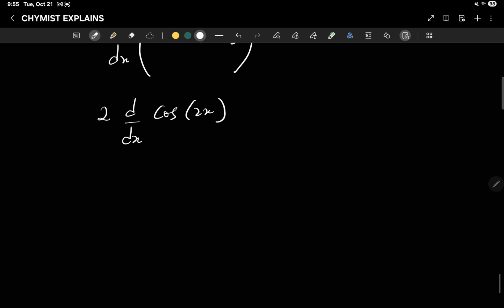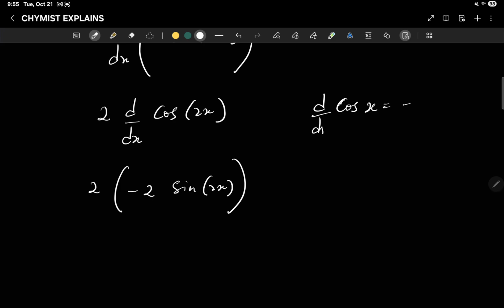That will be minus 2 sine 2x. Remember that d dx of cos x is equal to minus sine x.